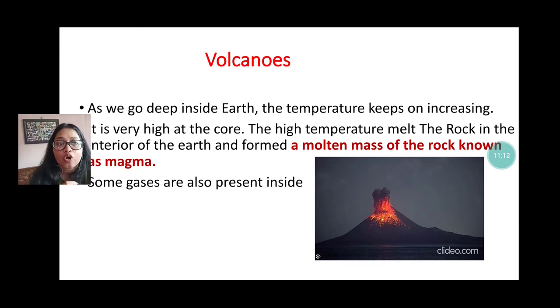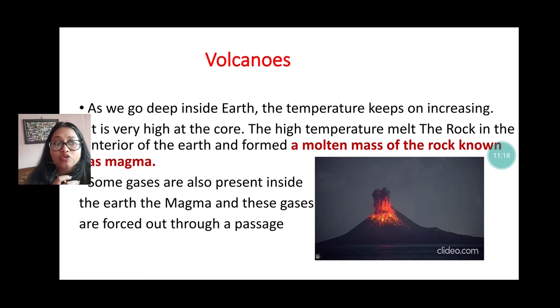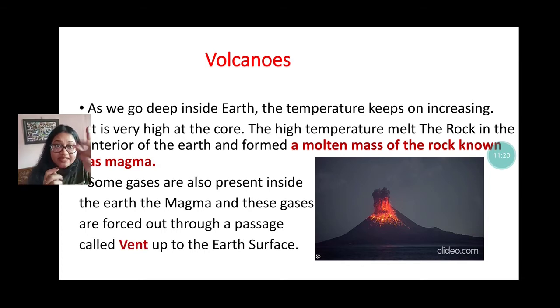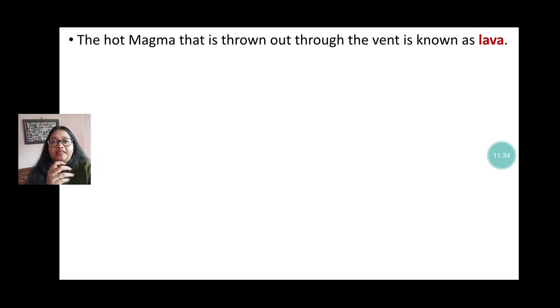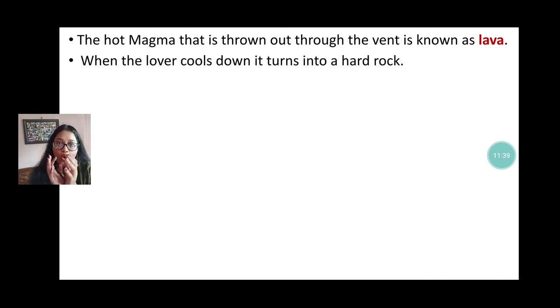Some gases are also present in the magma, and they come out through a passage. That passage is known as a vent. The hot magma thrown out from the vent is known as lava. That means molten rock inside the volcano is called magma, and when it comes out through the vent, it is called lava.